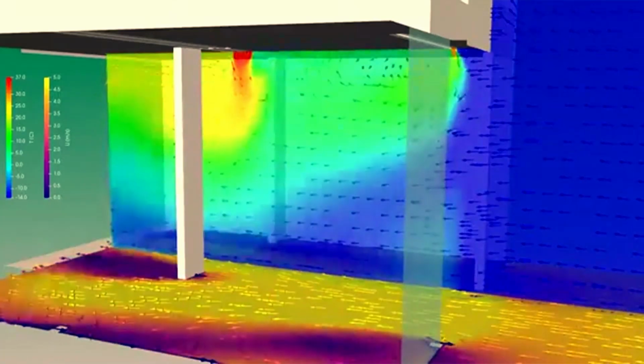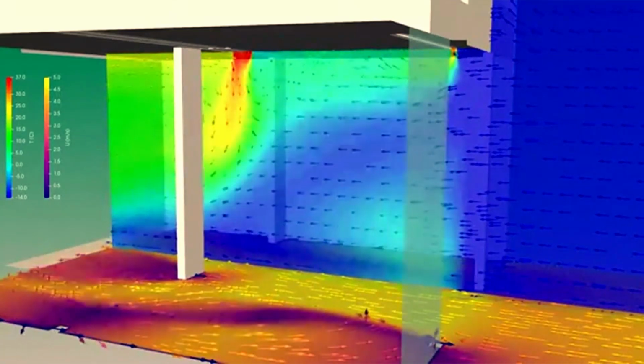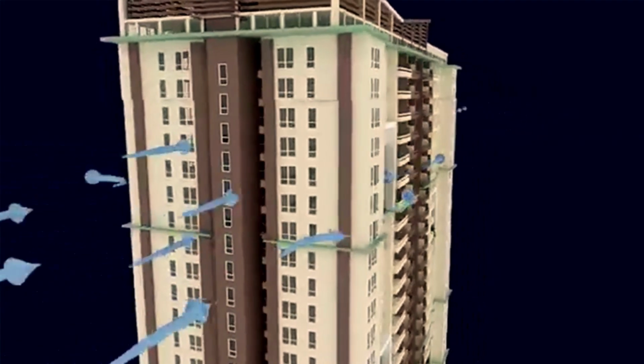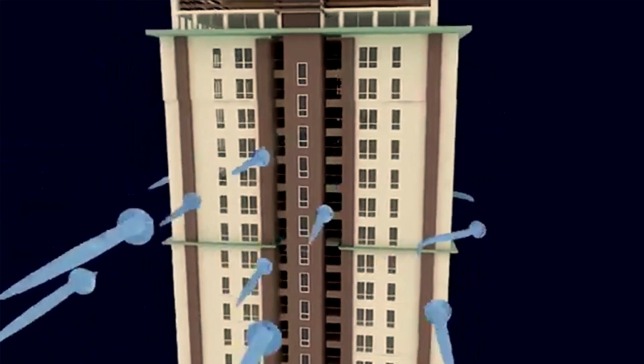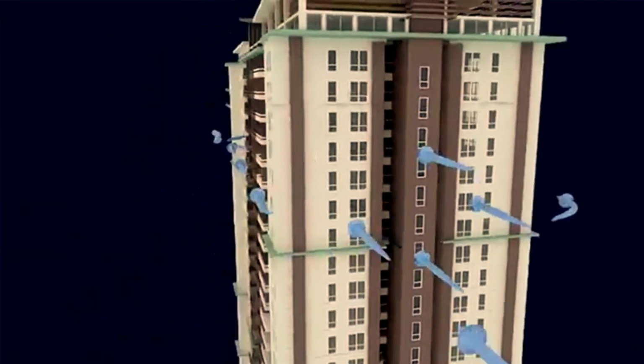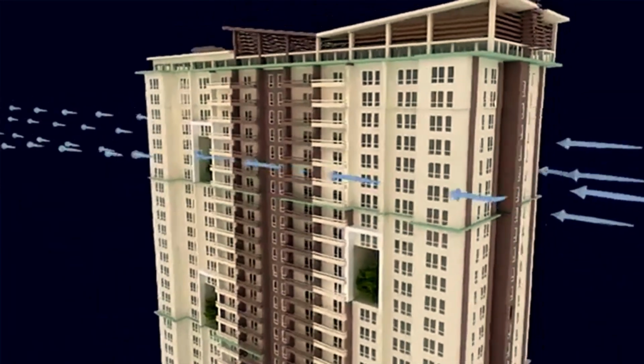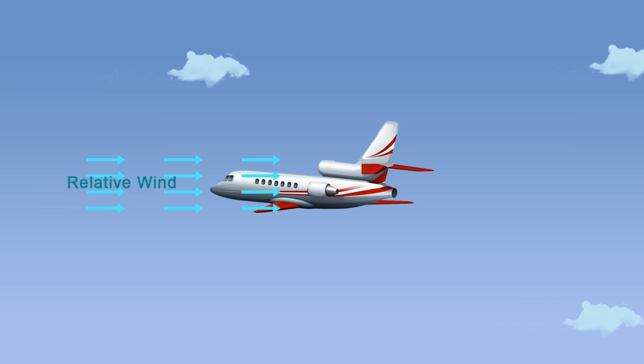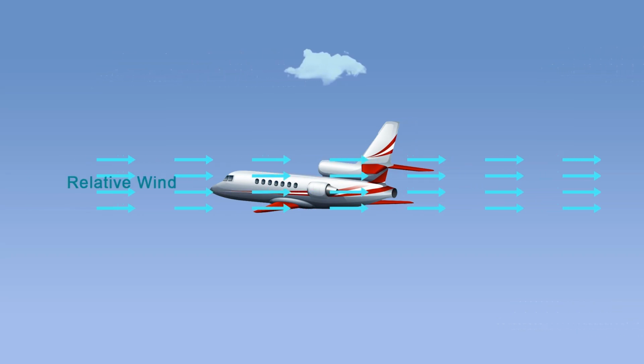Air has no force or power, except pressure, unless it is in motion. When it is moving, however, its force becomes apparent. A moving object in motionless air has a force exerted on it as a result of its own motion. It makes no difference in the effect then, whether an object is moving with respect to the air or the air is moving with respect to the object. The flow of air around an object caused by the movement of either the air or the object, or both, is called the relative wind.